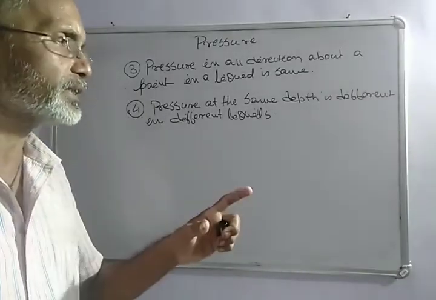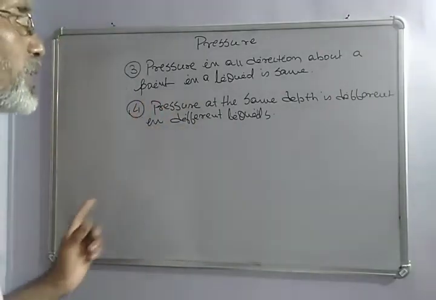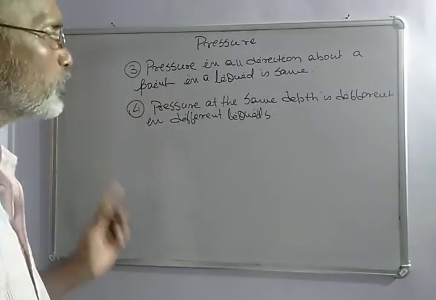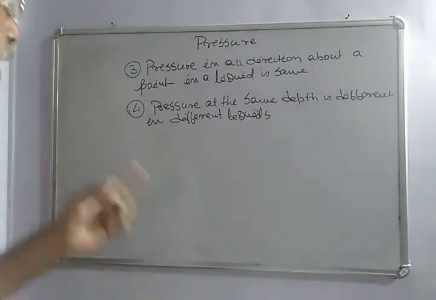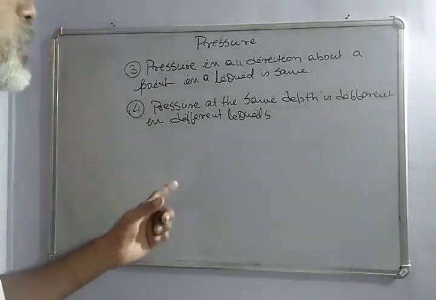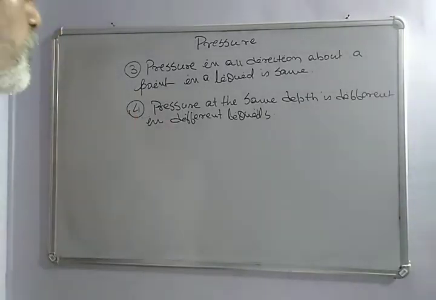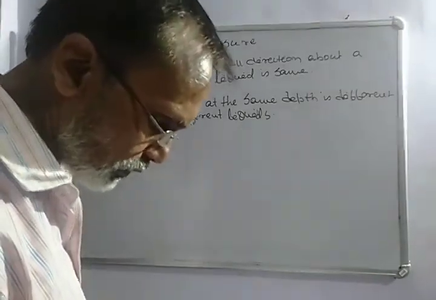When density decreases, pressure also decreases. When density increases, pressure also increases. So at the same point, at the same height, the pressure will be more in the liquid of more density compared to the liquid of less density. So this is all about the laws of pressure.